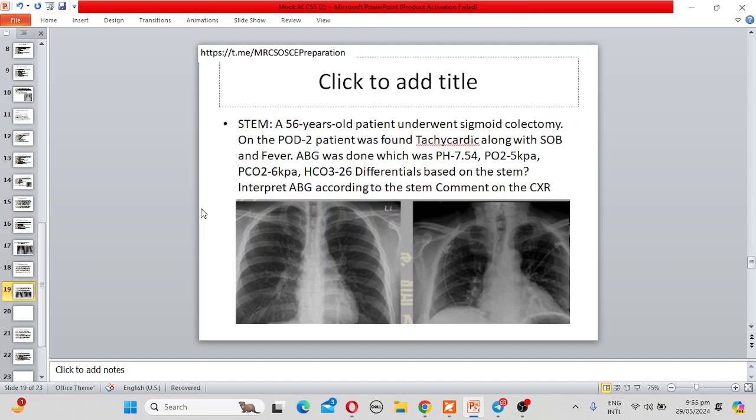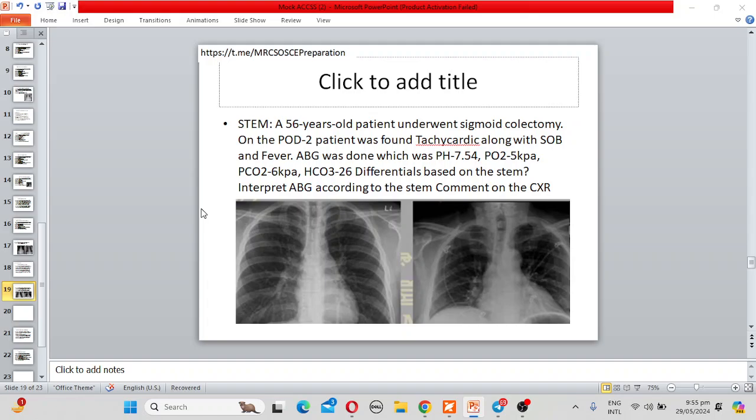Atelectasis, pulmonary embolism, pneumonia, ARDS, and abdominal sepsis. So, why do you suspect pulmonary embolism in this patient?